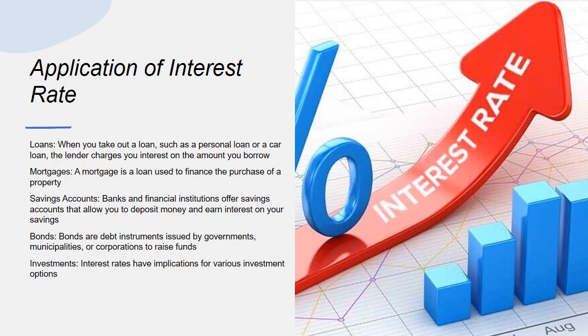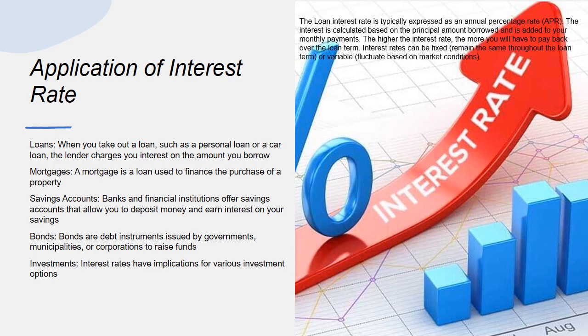1. Loans. When you take out a loan, such as a personal loan or a car loan, the lender charges you interest on the amount you borrow. The interest rate is typically expressed as an annual percentage rate, APR. The interest is calculated based on the principal amount borrowed and is added to your monthly payments. The higher the interest rate, the more you will have to pay back over the loan term. Interest rates can be fixed, remain the same throughout the loan term, or variable, fluctuate based on market conditions.